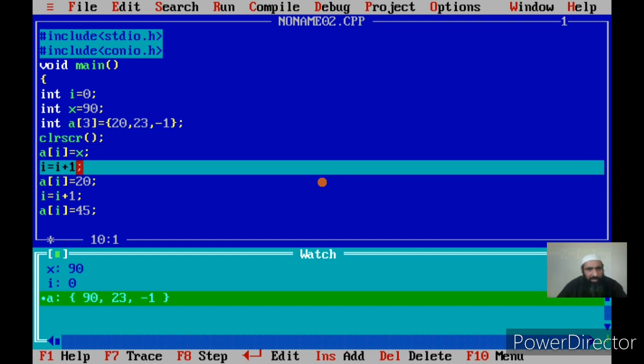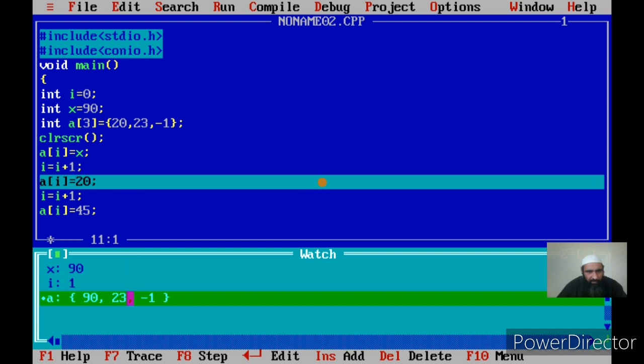Now I say I is equal to I plus 1. That means I had the value of 0, 1 is added to it, and that value is assigned to I. I have explained these statements in previous programs, and we had long discussions on it. Now this is simply an assignment statement. The previous value of I is used, that is 0 plus 1, and that becomes 1, and that 1 is assigned to I. Now I becomes 1. Initially it was 0.